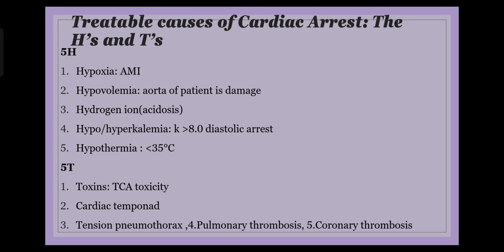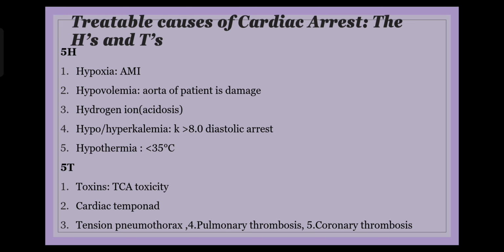So the five H to be remembered are hypoxia, hypovolemia, then hydrogen ion excess, electrolyte imbalance, that is hypo and hyperkalemia, and hypothermia in a patient. Then are the five T's, the toxins. Toxins could be like the person tried to commit suicide. So it could be like a tricyclic acid, TCA toxicity. So one, apart from a person committing suicide and drug overdosage, it could be cardiac tamponade, where the venous return of the heart is compromised.